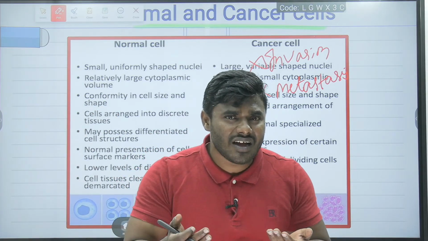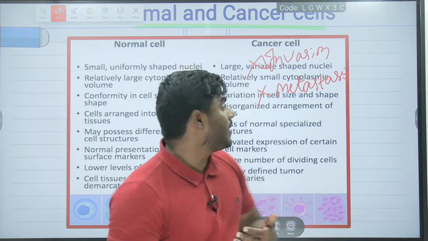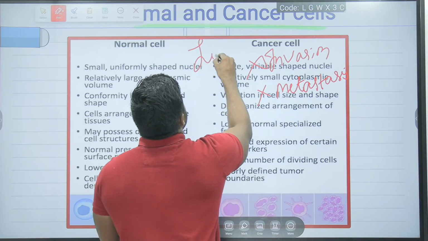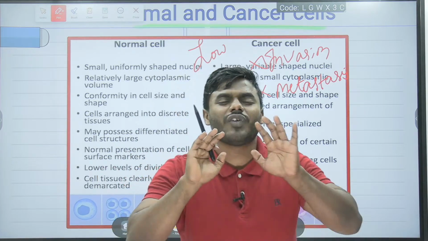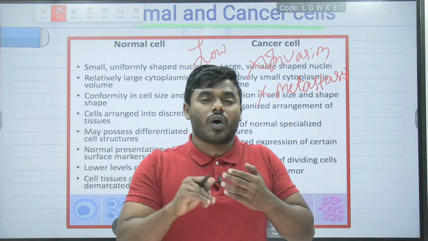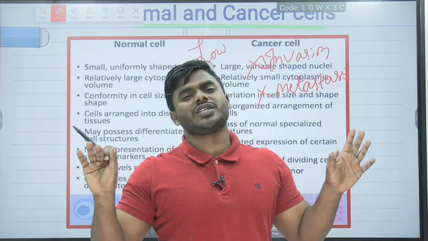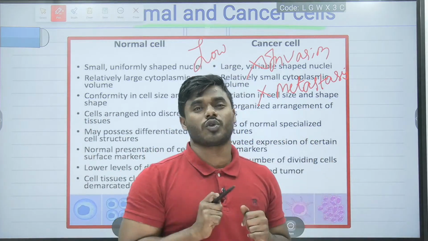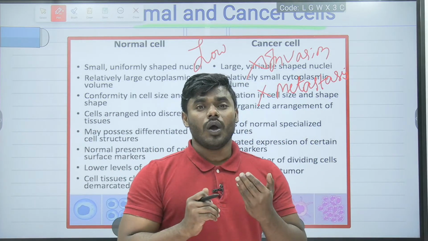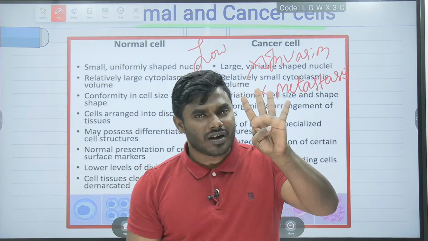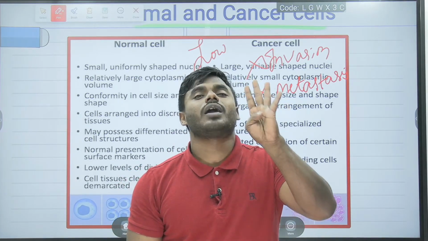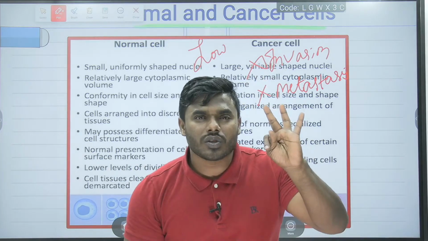Now can I say that they will undergo complete differentiation? No, I can say that they will undergo very low differentiation, or there will be no differentiation process at all. That's what you have to remember. Now, the cancer cell undergoes unregulated or uncontrollable division and never undergoes differentiation.